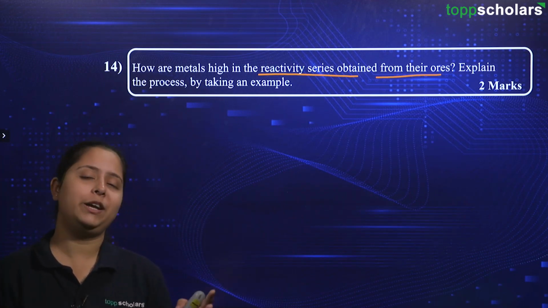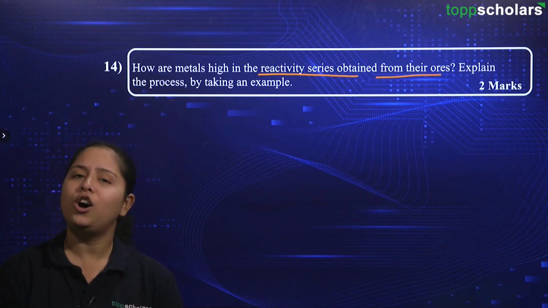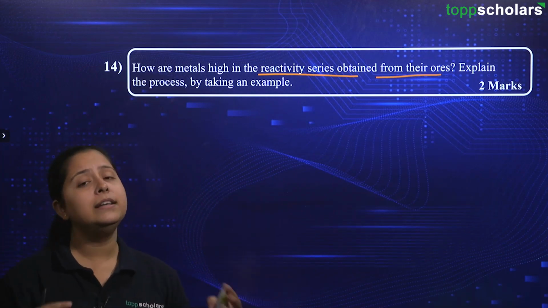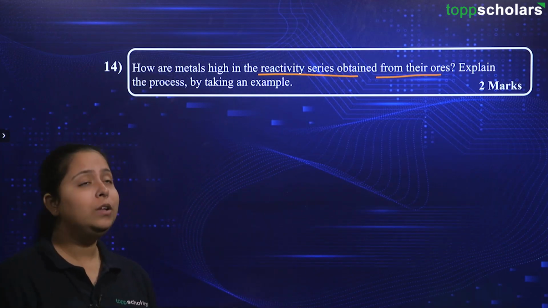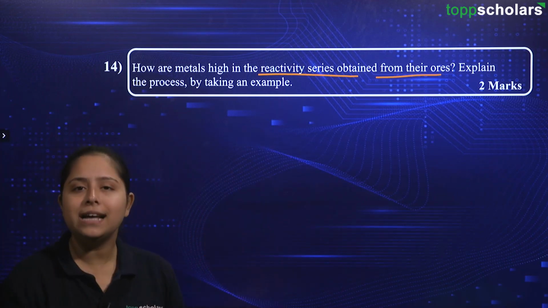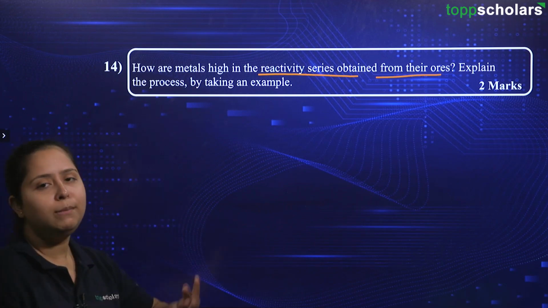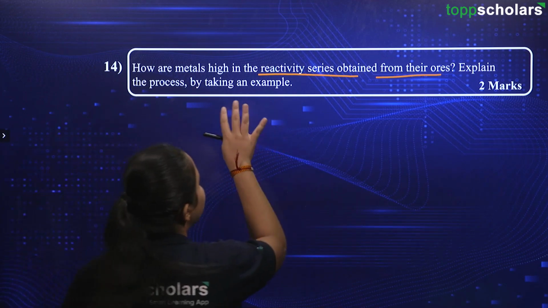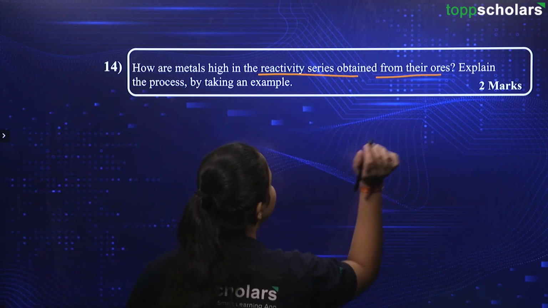Why is it so? Because in our Earth's crust, oxygen is abundant and it is also highly reactive. So, these metals are reacting with oxygen and they are found as oxides. Alright. So, coming back to the question, how are metals high in reactivity series obtained from their ores?